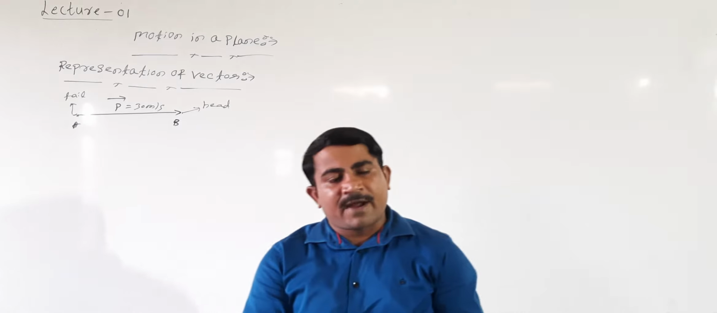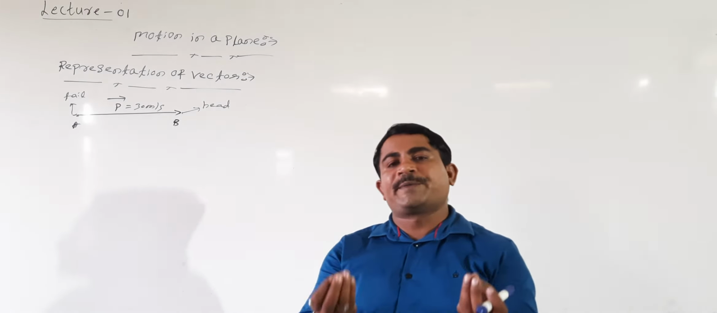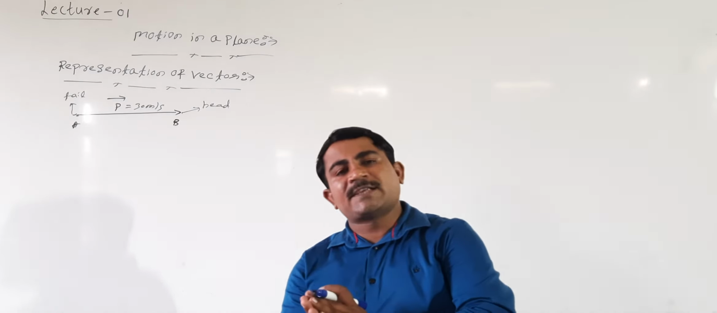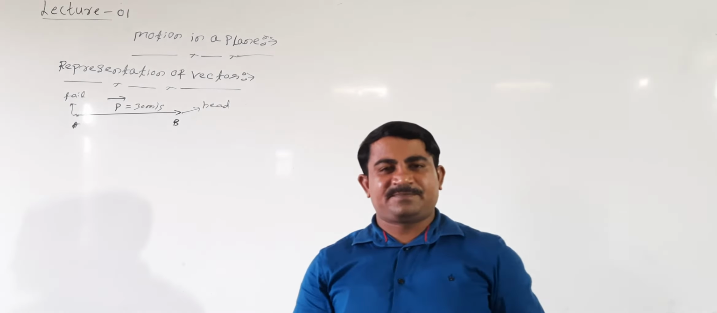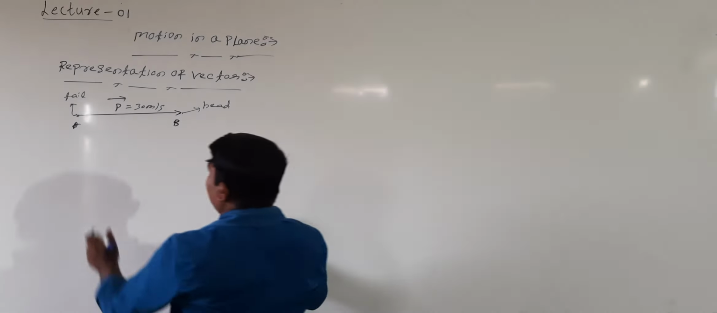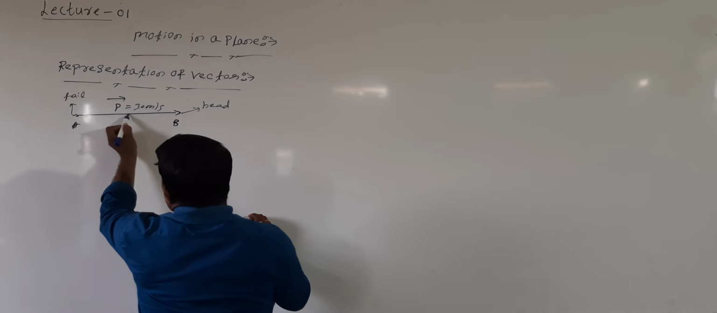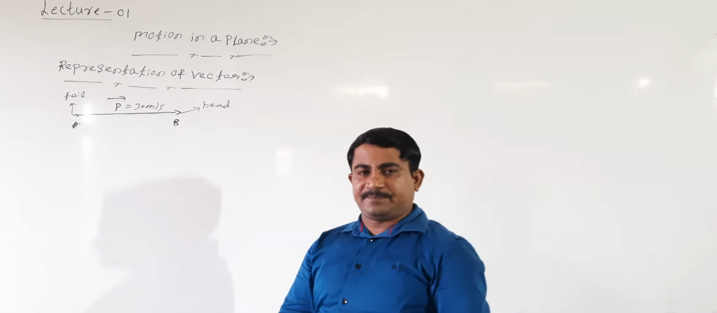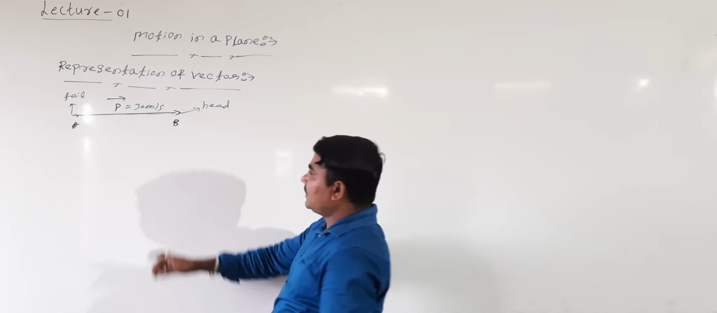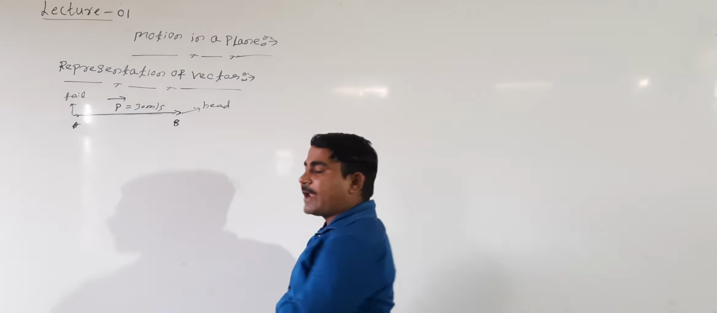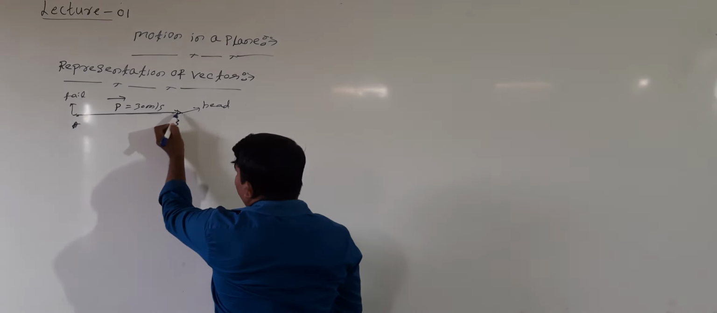How to represent the magnitude of a vector and how to represent the direction of a vector? It is important here because a vector has both magnitude and direction. Are you following me? In this case, AB represents the length. Length means the magnitude of the vector. AB represents the magnitude of the vector, and the arrowhead represents the direction of the vector.